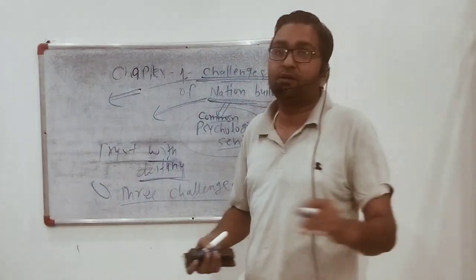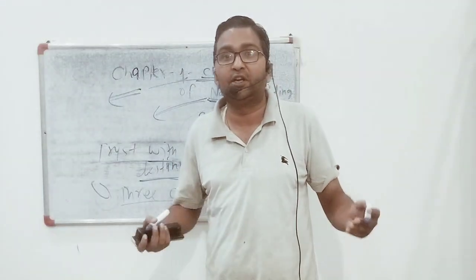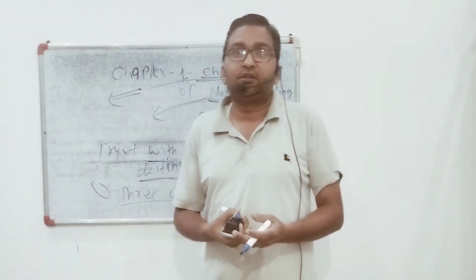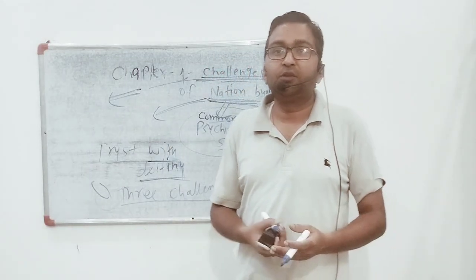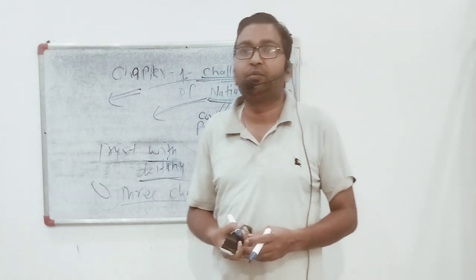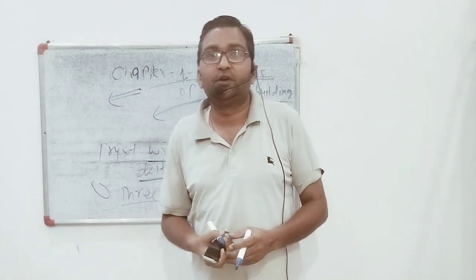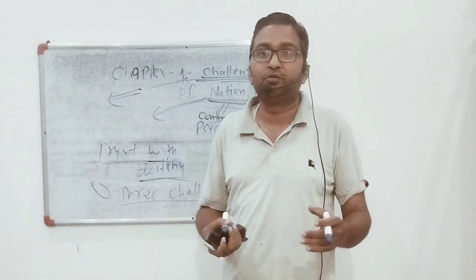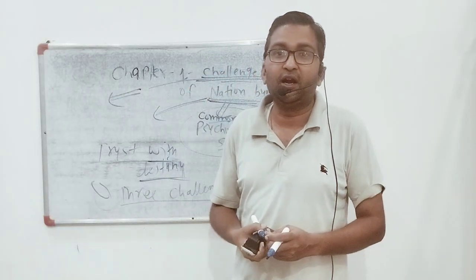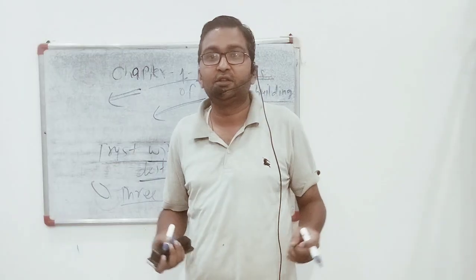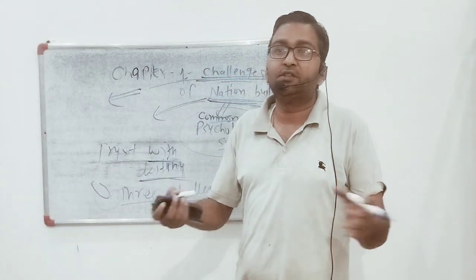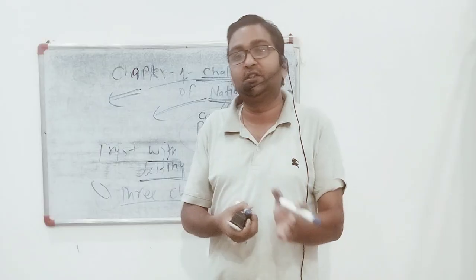Then the second challenge was to establish the democratic system. As you know, on 25th January 1950 the Election Commission was established, and from October 1951 to February 1952 the general election was held in India. What were the challenges at the time, we will study in the second chapter.